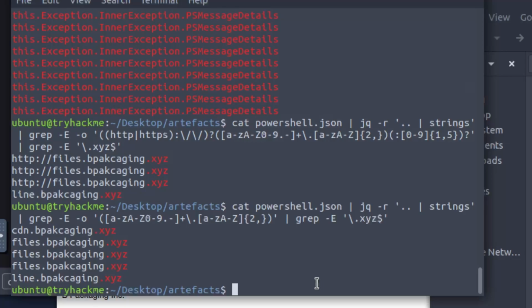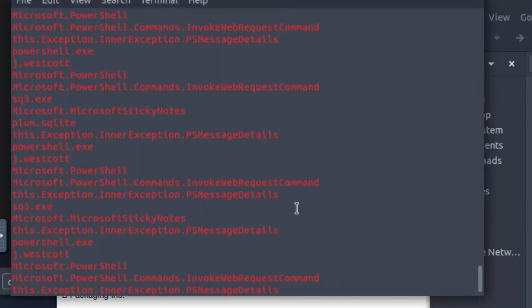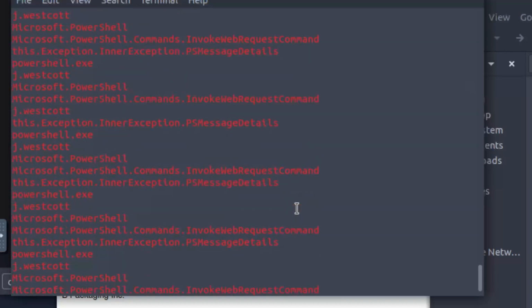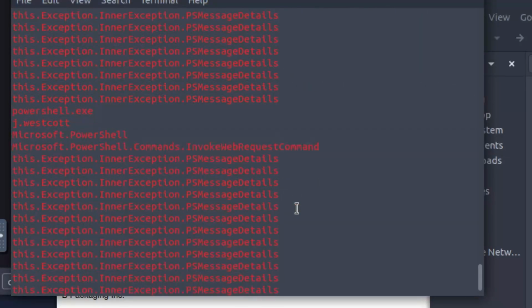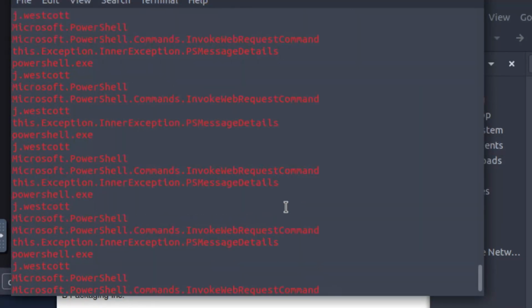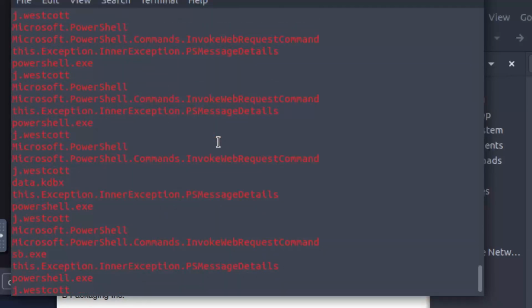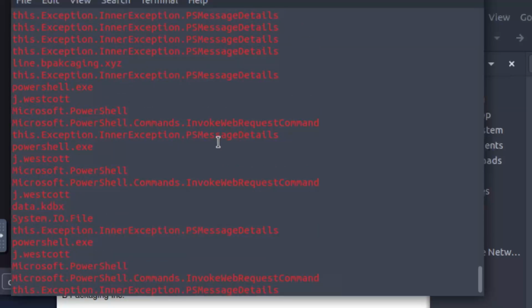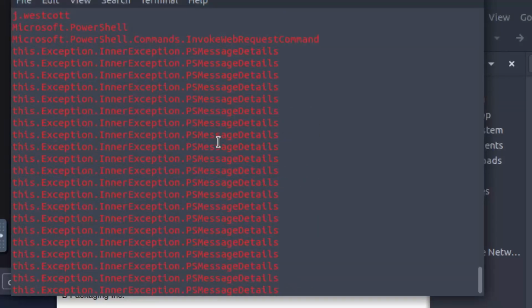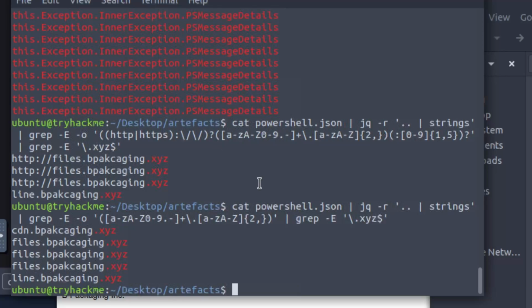So you would pull your teeth out if you had to manually sort through all of this stuff. And this is just the limited output, where we actually used the regular expression to find only things that kind of look like domain names. Imagine if I didn't do this and I was looking at all of the data that was output. It would take a very, very long time.